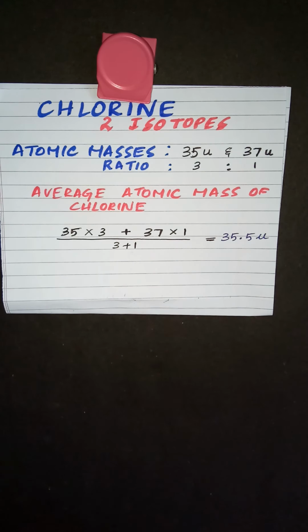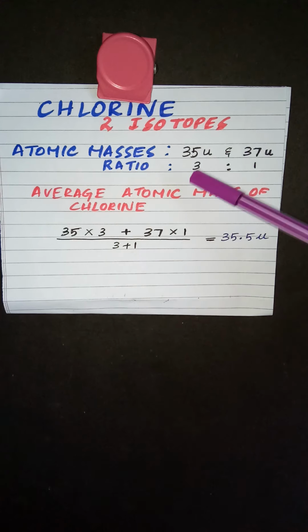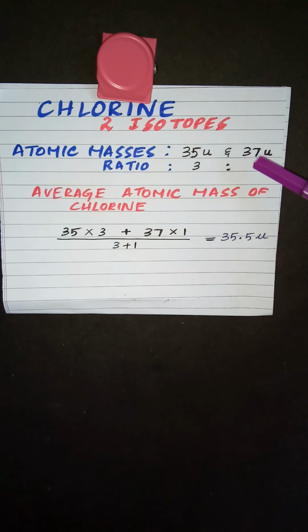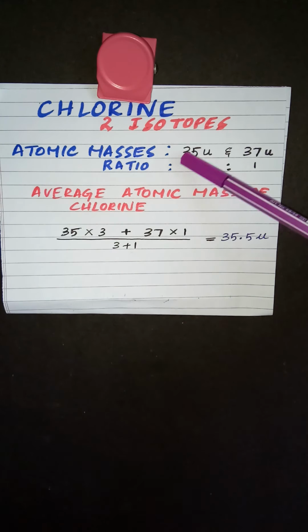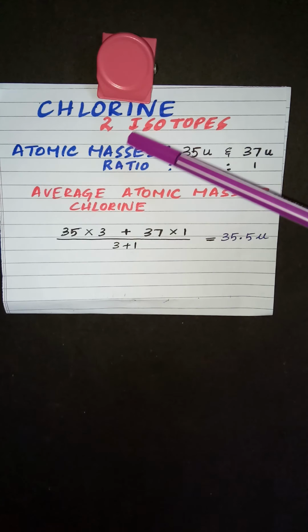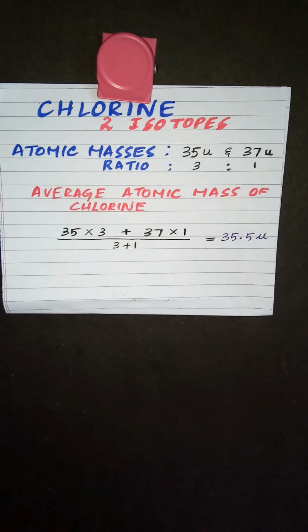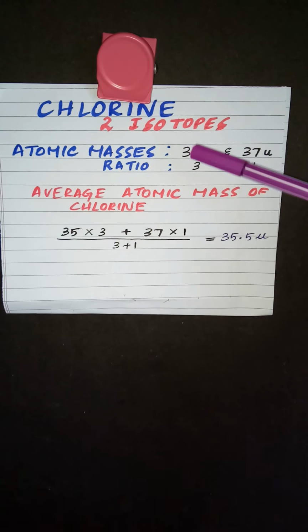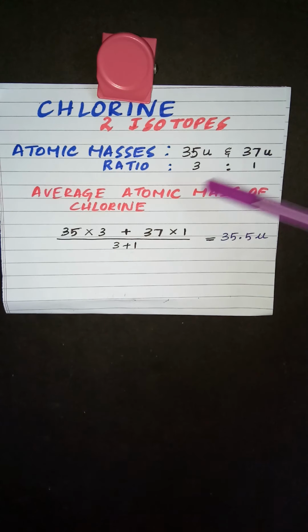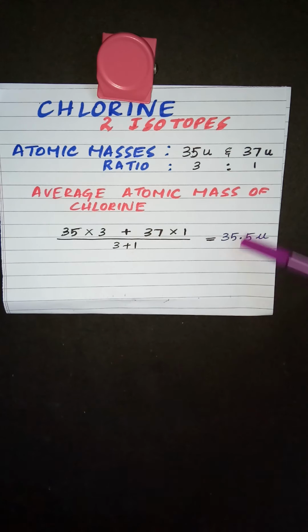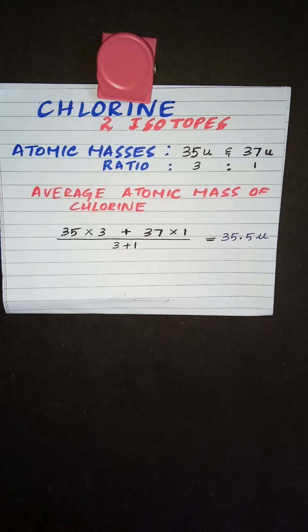Suppose you are taking 100 chlorine atoms. Nearly 95 will have atoms of mass 35 units, and 5 will have atoms of mass 37 units. Both are chlorine atoms, but their atomic masses are different. Such atoms are called isotopes. So I have 35 units for one chlorine atom and 37 units for another, and their ratio in nature is 3:1. Now, how do we find the average atomic mass of chlorine? (35 × 3 + 37 × 1) divided by (3 + 1). If you do the calculation, you will get the average atomic mass of chlorine.